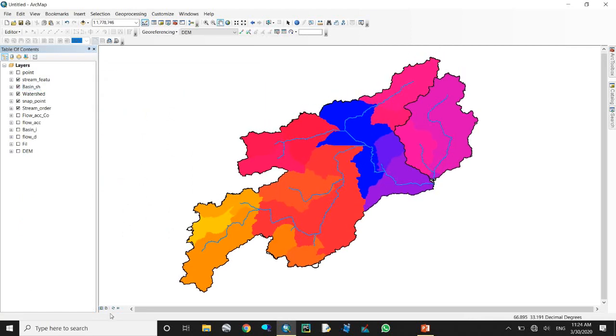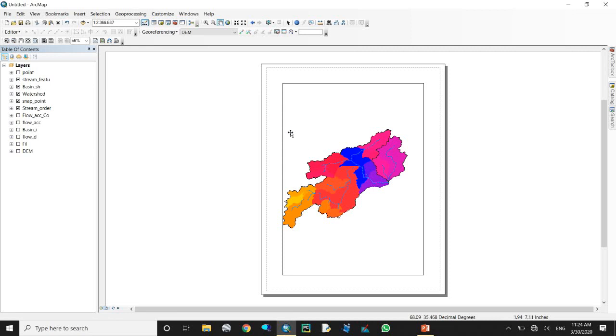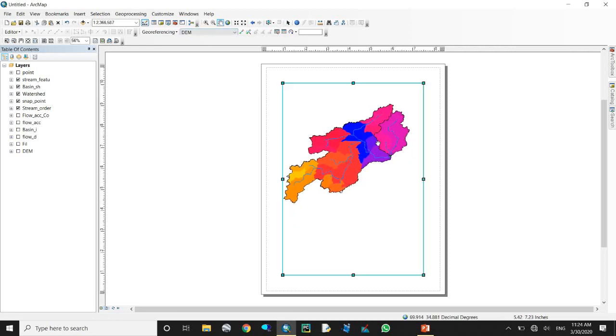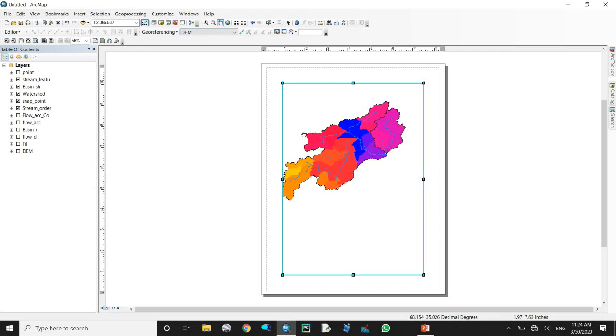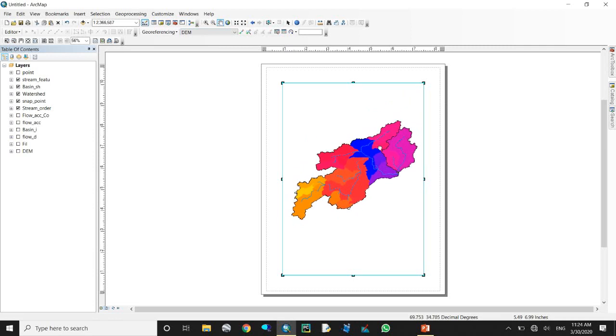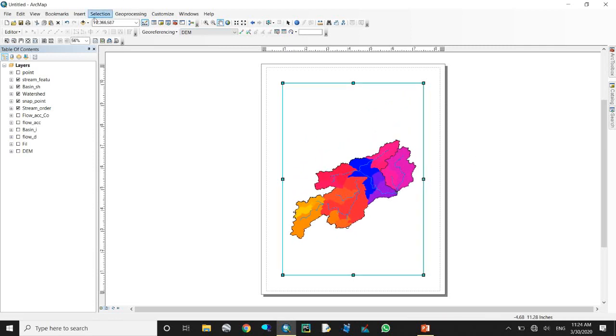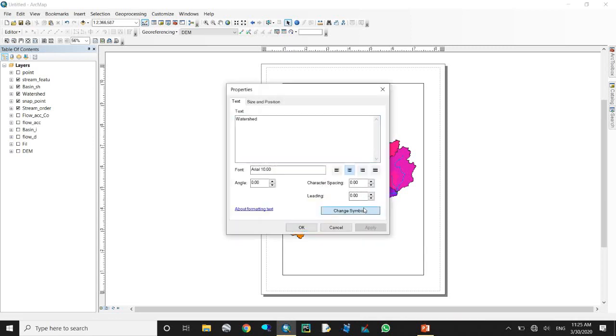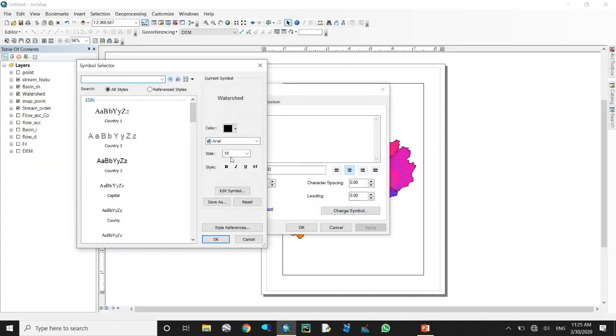Here, change symbol. Use this one. Also it should be here. So we can use this part also. We can use this part now. Great looking.